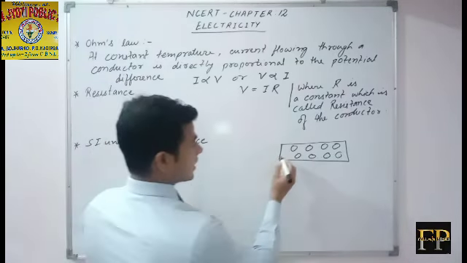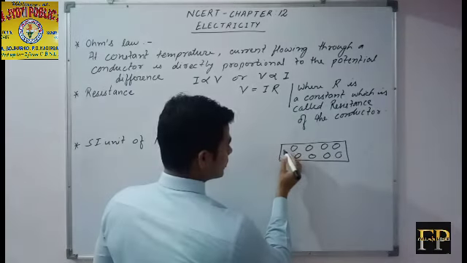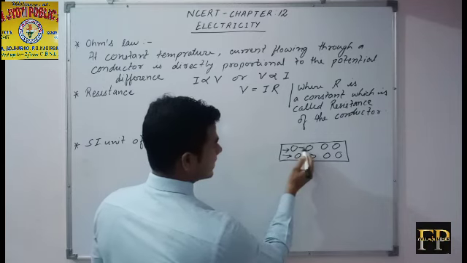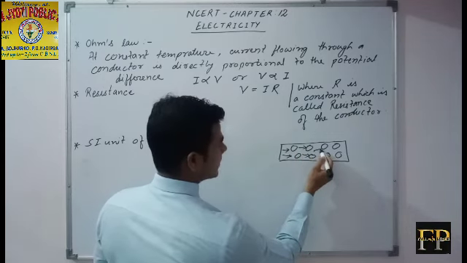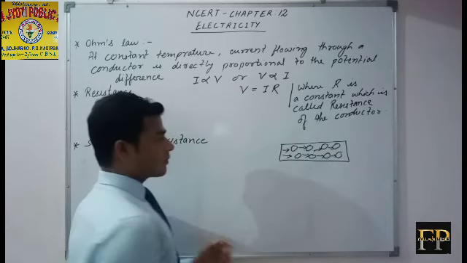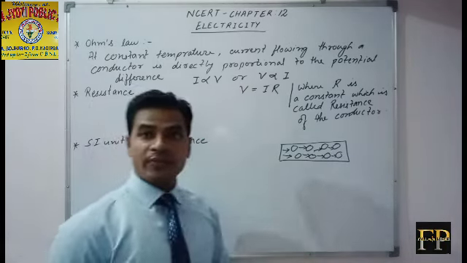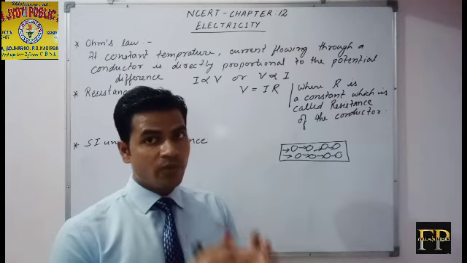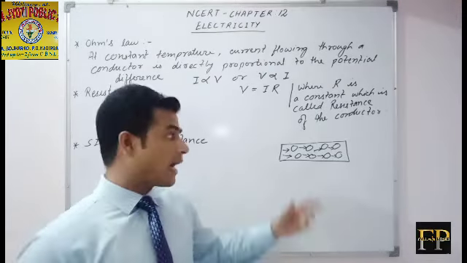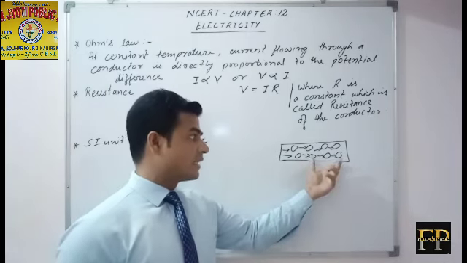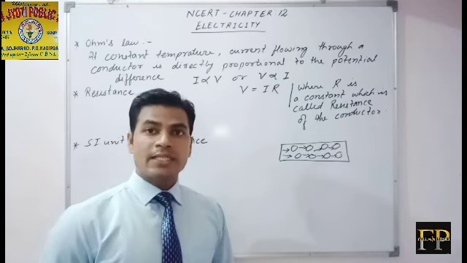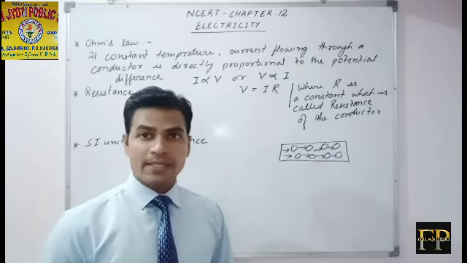Now suppose an electron flows through this conductor and collides with the other atoms and electrons present in the conductor. Because of this collision of the free moving electron with the other electrons, atoms or ions present in the conductor, this obstruction is called what? Resistance.